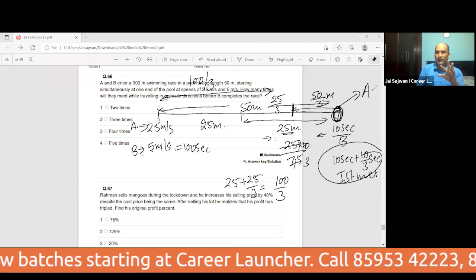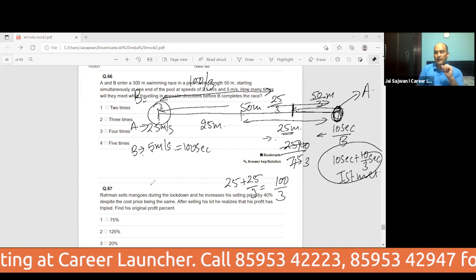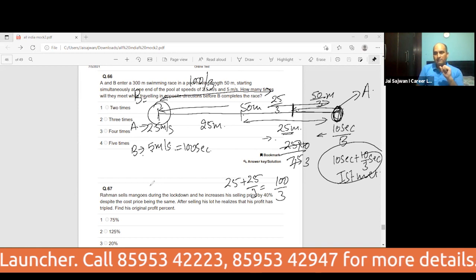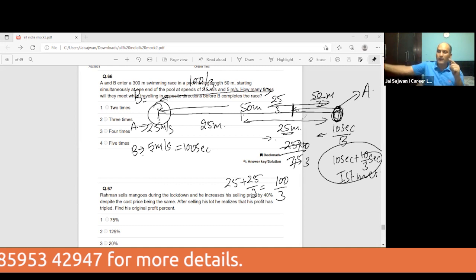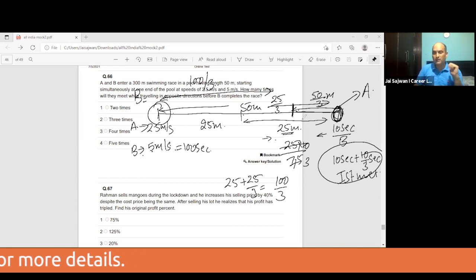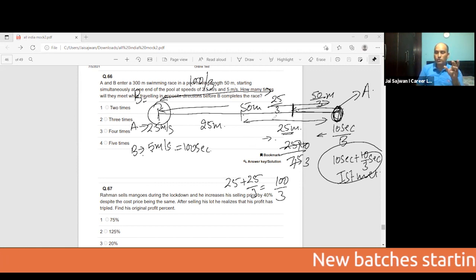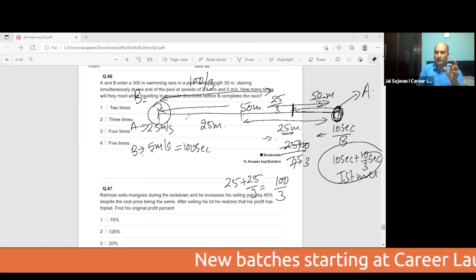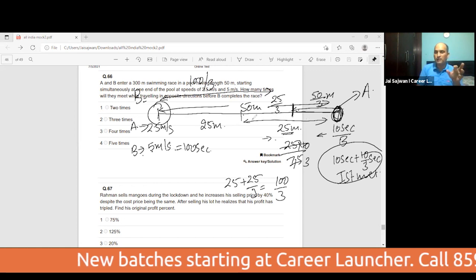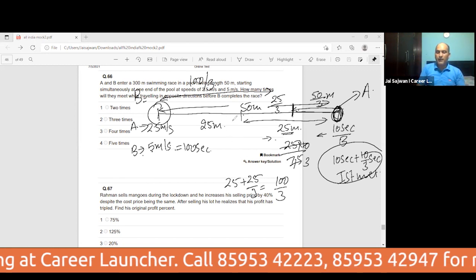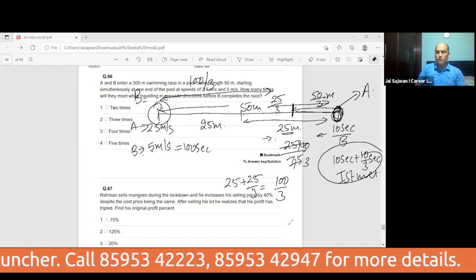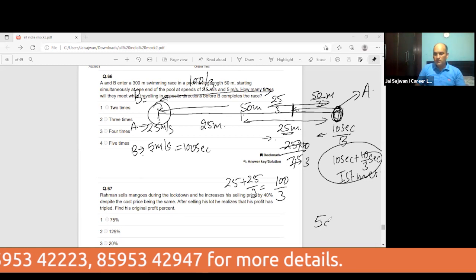A reaches here. When A reaches here, B is here. Anyway, the speed of B is double the speed of A. When A travels 50, B will go to that end and then come back, because he travels 100 meters at double speed. So they are here. Again they will meet. This is the second meeting that is going to happen. When will the second meeting happen? When they run towards each other, since you said they must be in opposite directions. The second meeting happens when they travel, because the distance is 50 meters.